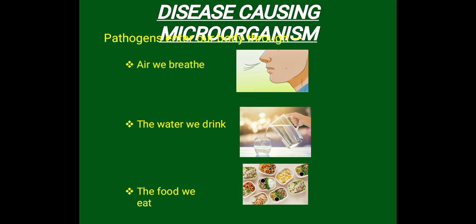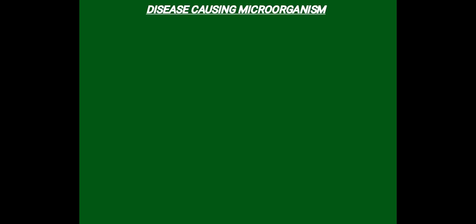At present also we are told not to go around. This is the reason, because the microorganisms are present in the air. So when you breathe, these microorganisms enter our body through the nostrils. Similarly, water generally looks very clean, but actually it may contain microorganisms too. Similarly, the food we eat, we don't know because they are very small, we can't see.